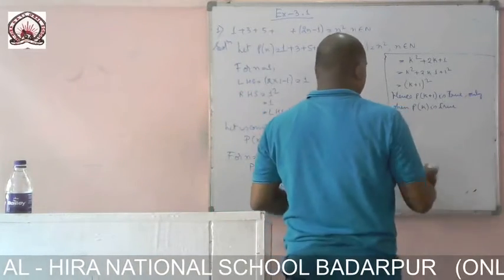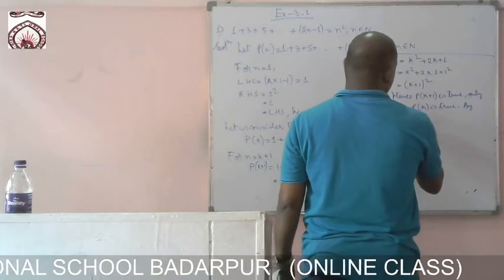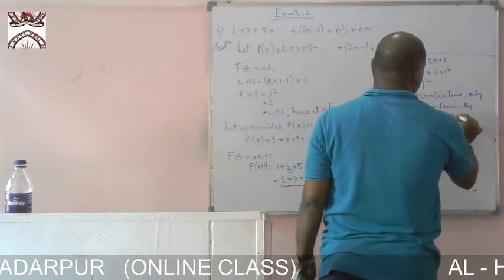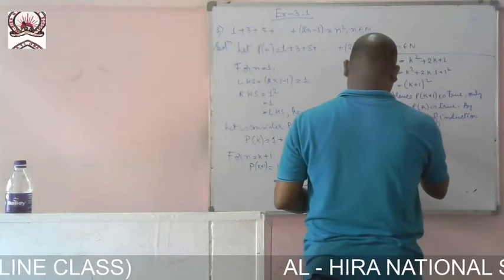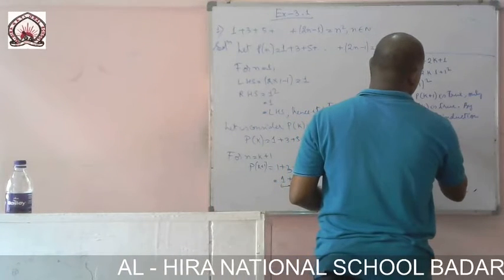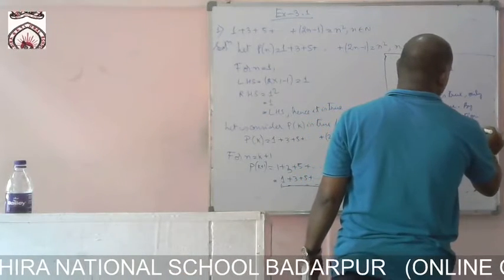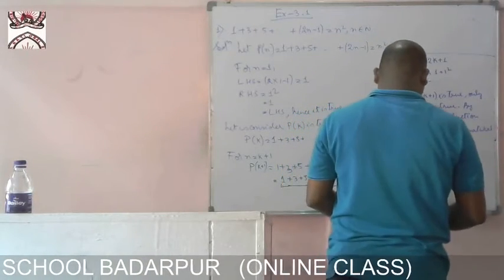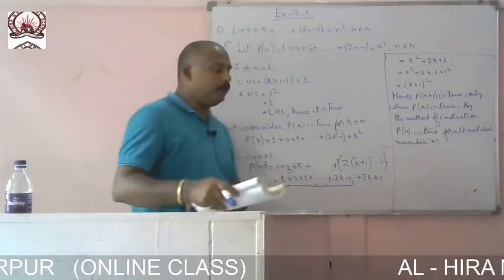P of k is what? True. Full stop. By the method of induction, P of n is true for all natural number n. For all natural number what? N. Now first of all, what we have taken here?